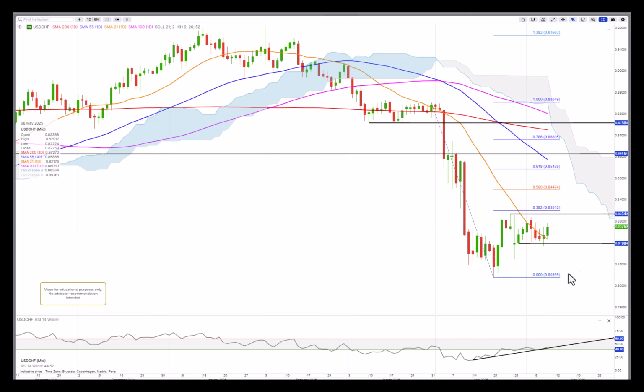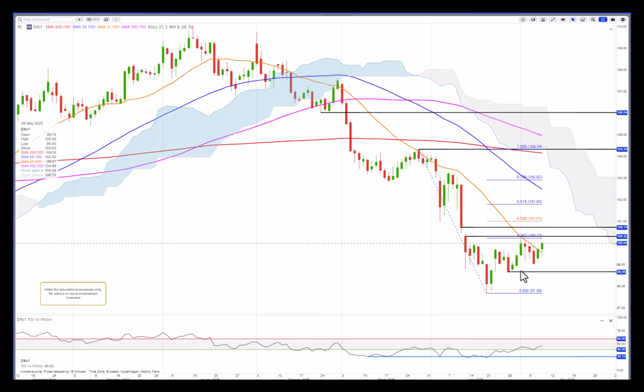The dollar index, more or less the same picture. It didn't test the minor support here at 98.68, however.